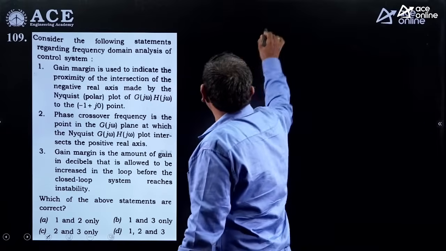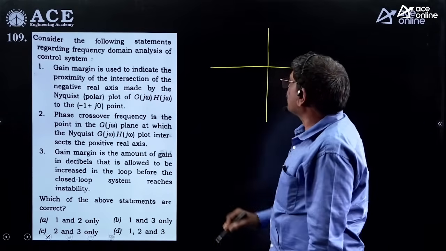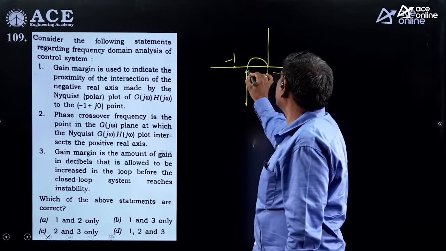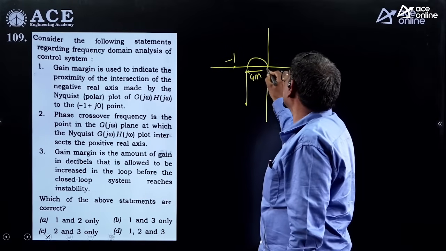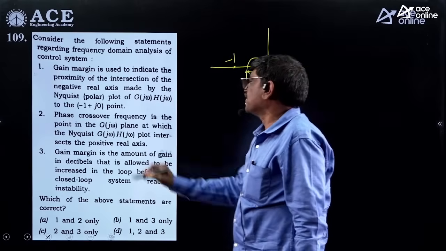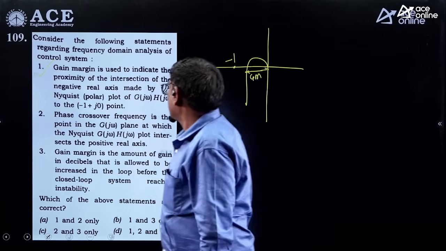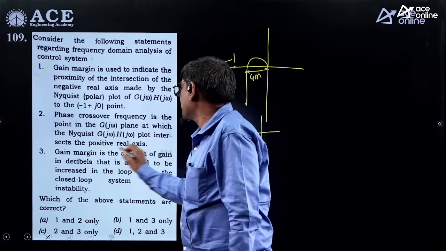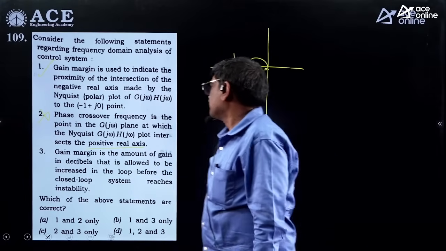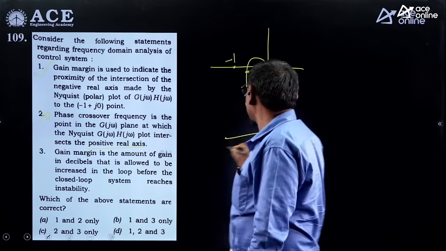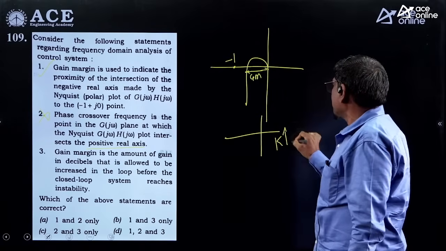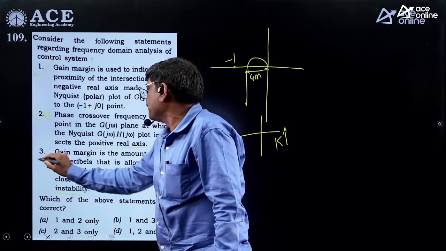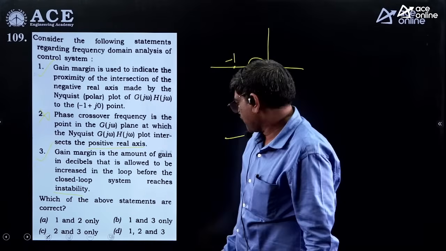Next, gain margin. If you observe the Nyquist plots, it shows the closeness with respect to -1. So the distance, 1 divided by the distance of the intersection point, gives the gain margin. That means the first one is correct. Phase margin is related to the negative real axis, not the positive real axis. Here it is mentioned positive, which is wrong. Third one, gain margin is the amount by which, as K goes on increasing, the system becomes marginally stable. That is called reaching instability. This is correct. That means 1 and 3 are correct.